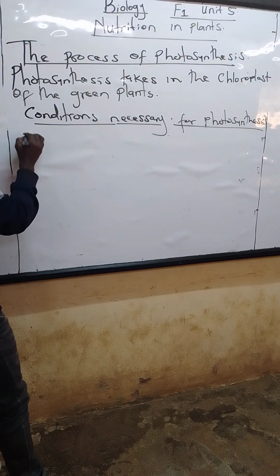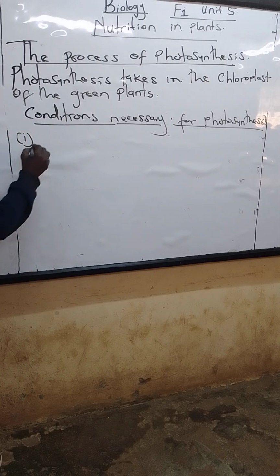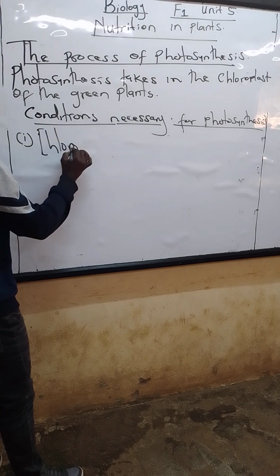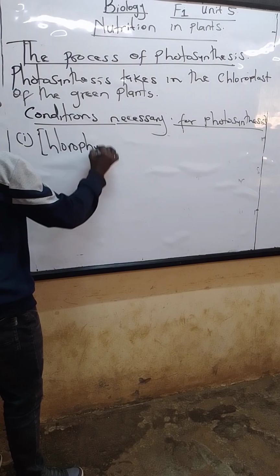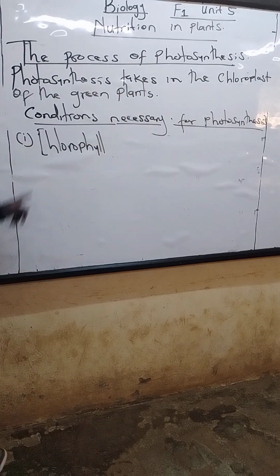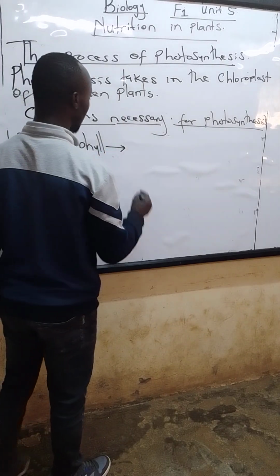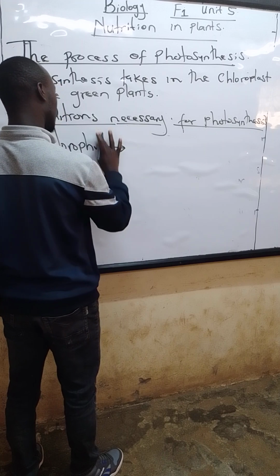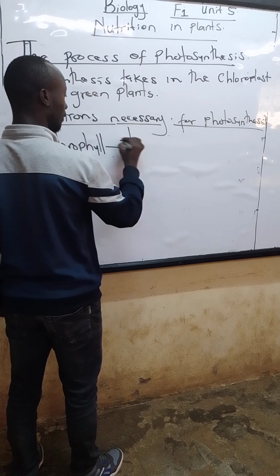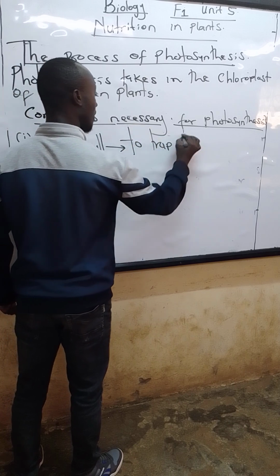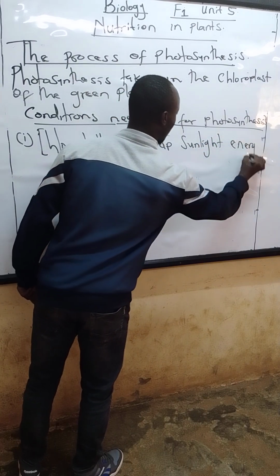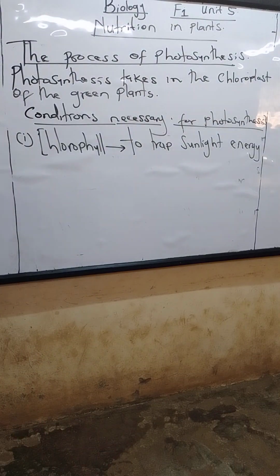So the first condition, there must be the presence of chlorophyll. What is the role of the chlorophyll? The role of the chlorophyll is to trap sunlight energy. The role of the chlorophyll is to trap sunlight energy.